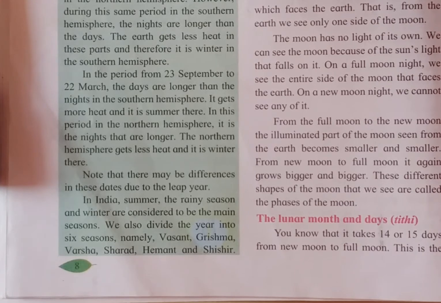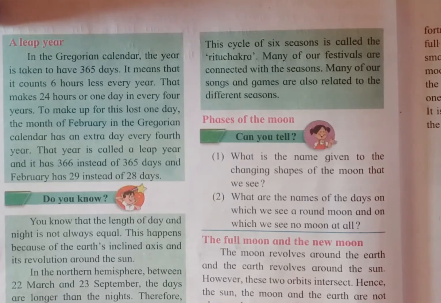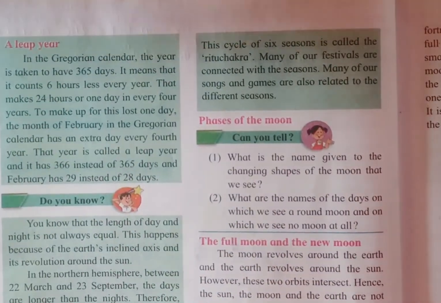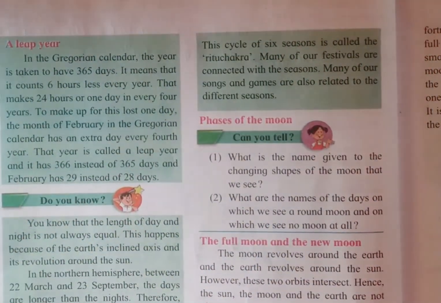Namely Vasant, Grishma, Varsha, Sharad, Hemant, and Shishir. Students, this cycle of these 6 seasons is called Ritu Chakra. Do you understand? What is the meaning of Ritu Chakra? The cycle of 6 seasons. This cycle is called Ritu Chakra.